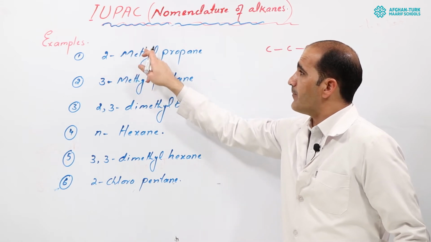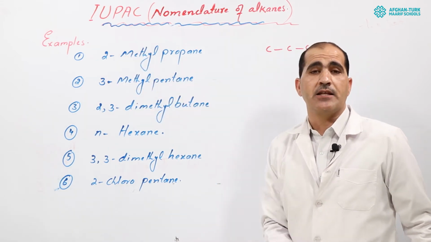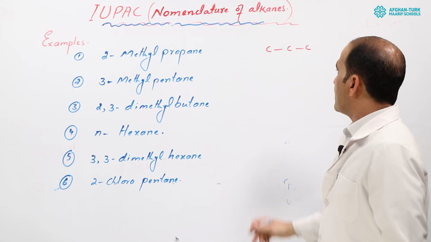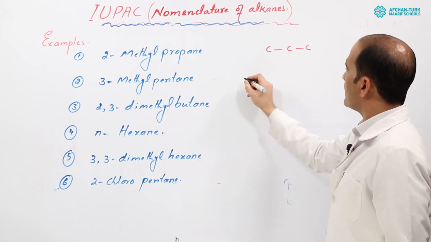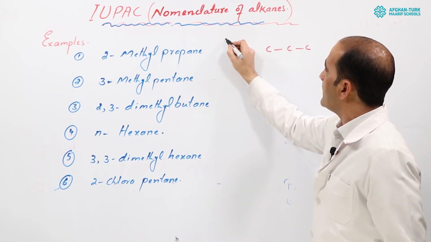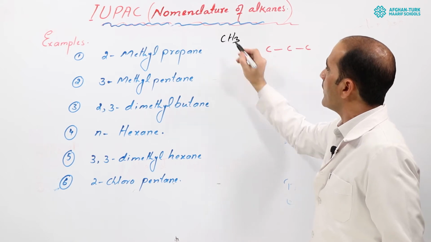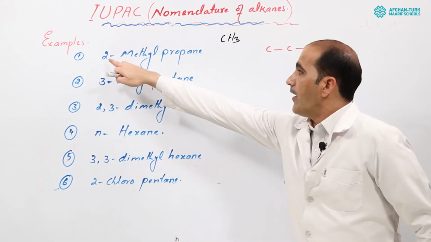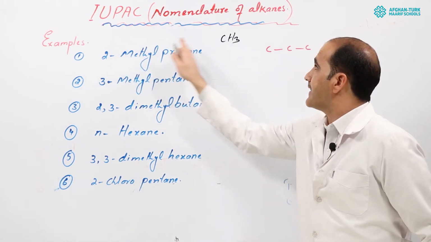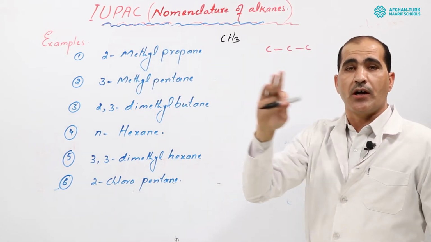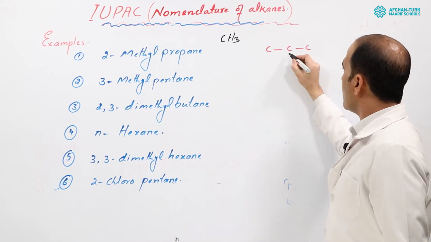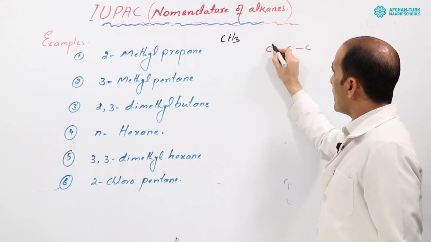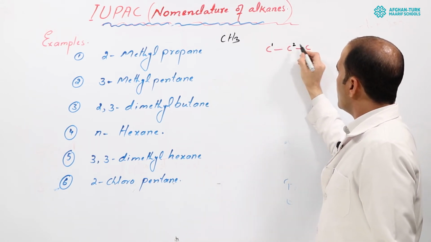You already studied the alkyl group methyl. The formula of methyl is CH3. But 2-methyl means that this CH3 will be attached on the second carbon. Count from here, 1, 2, 3.